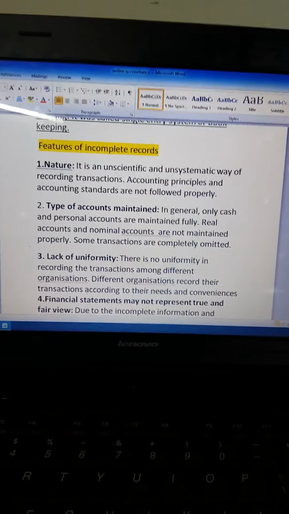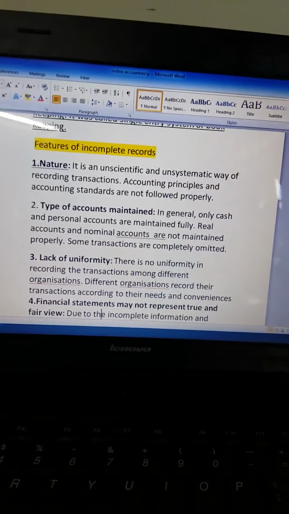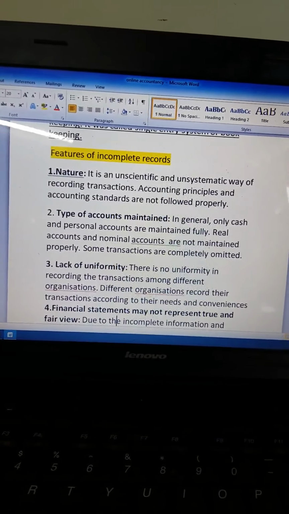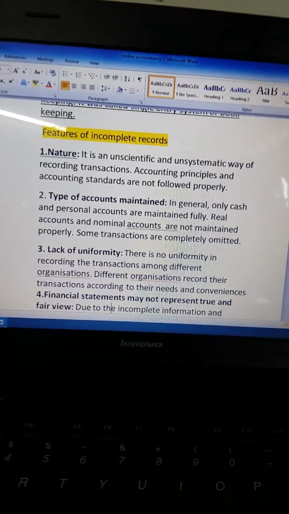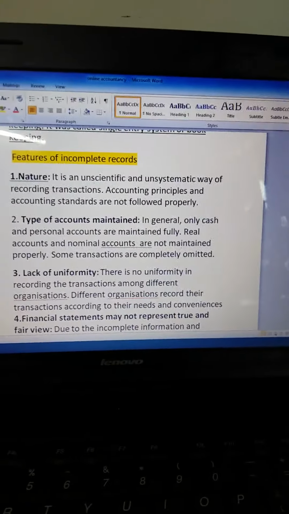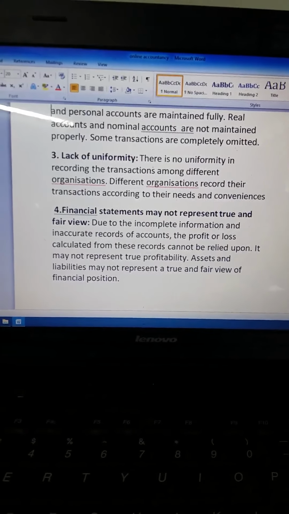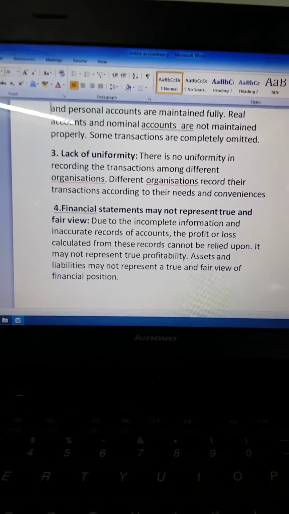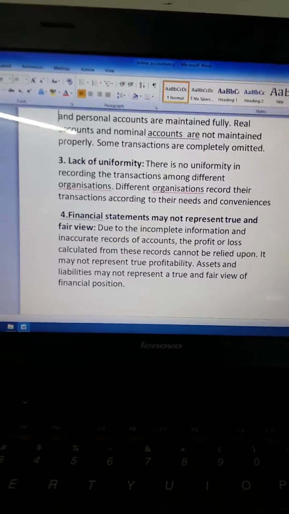Second one is type of accounts maintained. Generally, only cash and personal accounts are maintained fully. Real accounts and nominal accounts are not maintained properly. Some transactions are completely omitted in incomplete records. Third, lack of uniformity. There is no uniformity in recording transactions among different organizations.